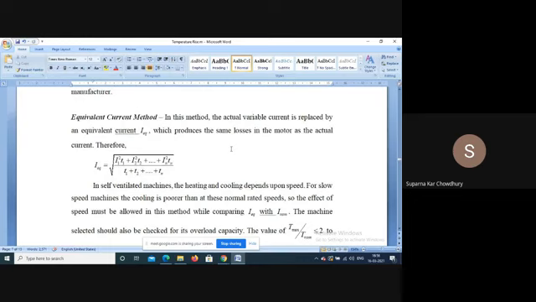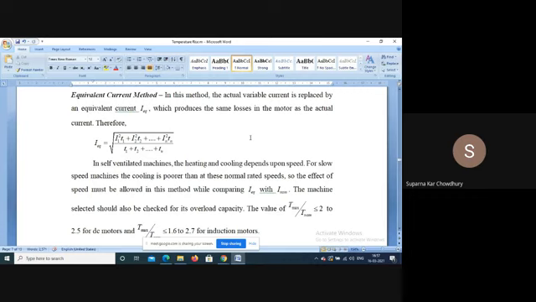In the equivalent current method, for different loading conditions, say the current is I1 for time T1, current is I2 for time T2, and so on. Then the equivalent current is calculated as root over of (I1² T1 + I2² T2 + ...) divided by (T1 + T2 + ... + Tn). Basically it is the root mean square value. Here we are considering that the loss is basically proportional to the I²R loss.